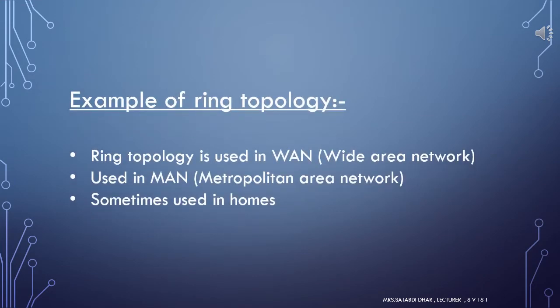The examples of ring topology are: ring topology can be used in WAN, that is wide area network, and also can be used in MAN, that is metropolitan area network, and also sometimes it is used in homes.